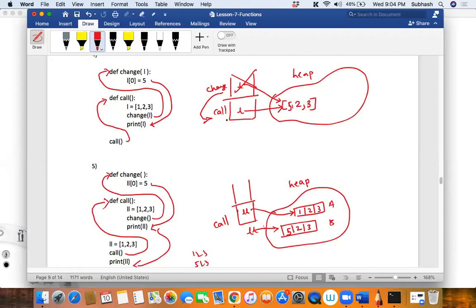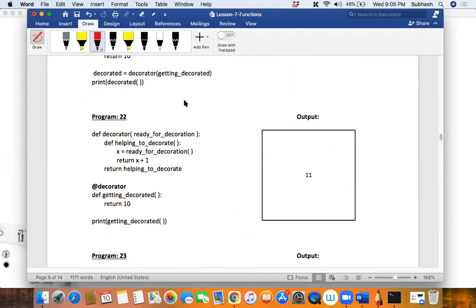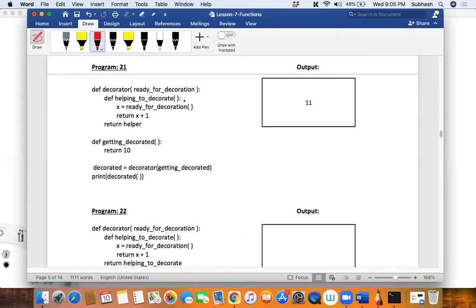Tell me, who is that? Rakesh Khanna. Yeah, tell me. Sir, please go to the decorators programs. The 21st, sir. Here in main context, you have passed the getting decorated function as a parameter, no, sir? So why didn't you write braces there, sir? No, not required. The moment you give the function name, the reference will be taken.